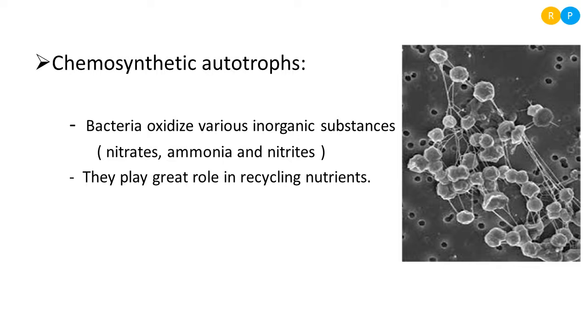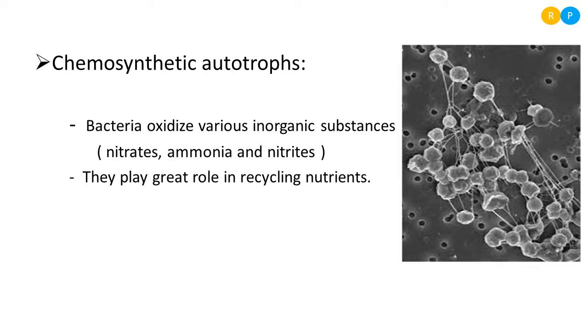So nitrate in the soil will be reduced into nitrogen by the Pseudomonas bacteria, so that the nitrogen from the soil again re-enters into the atmosphere by this process called denitrification. So for denitrification to happen, we need the help of bacteria called Pseudomonas. So Pseudomonas will convert soil nitrate into nitrogen, so that the reduced nitrogen will re-enter into the atmosphere.